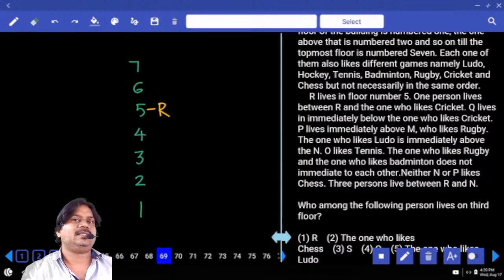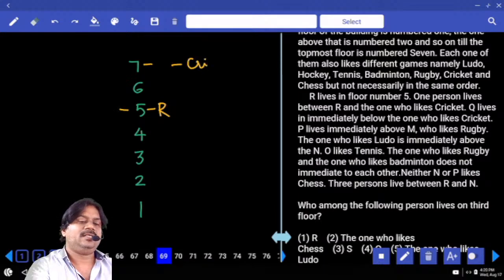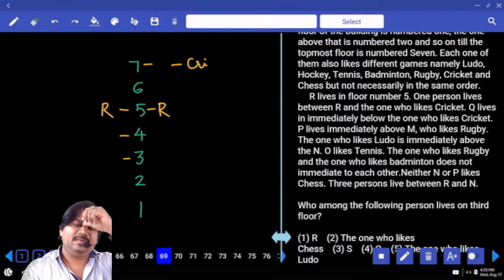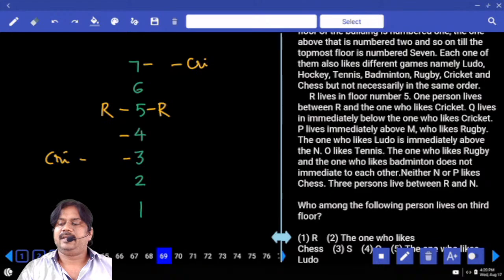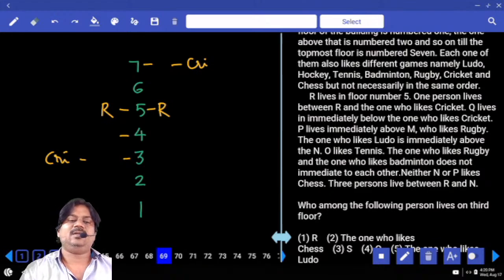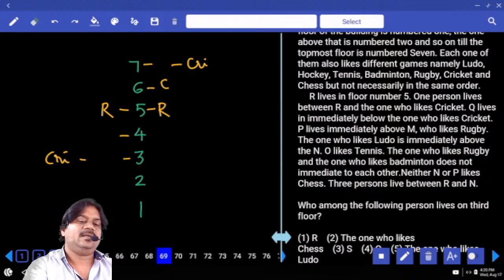And one person lives between R and the one who likes cricket. Confirmation or possibilities? Possibilities. Can we take the one who likes cricket on floor 7? Yes. Is it definite? It is one of the possibilities. Where do we have a chance to write the one who likes cricket? 3rd floor. Are you clear about this point? Right. So Q lives immediately below the one who likes cricket. Is it the place of 6? Is it the place of 2nd?